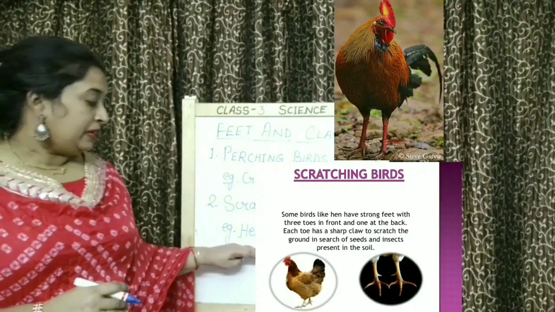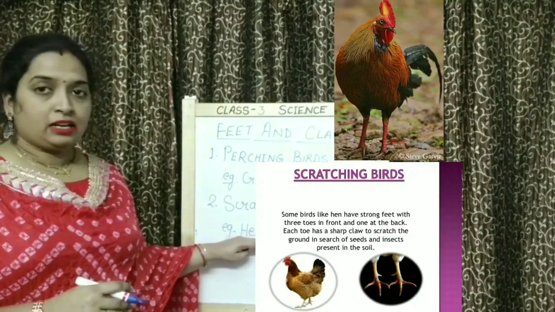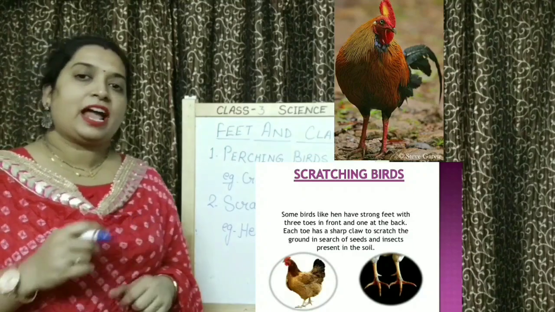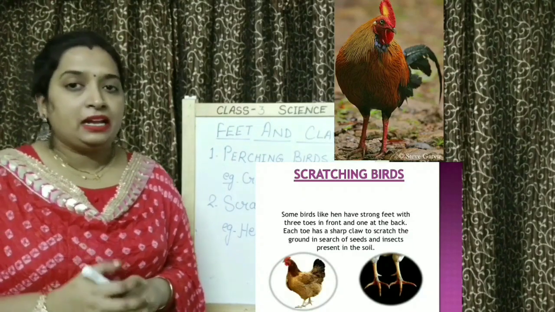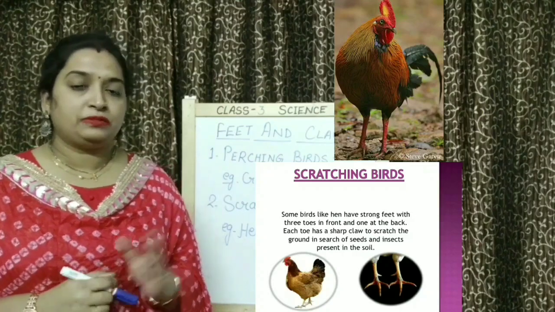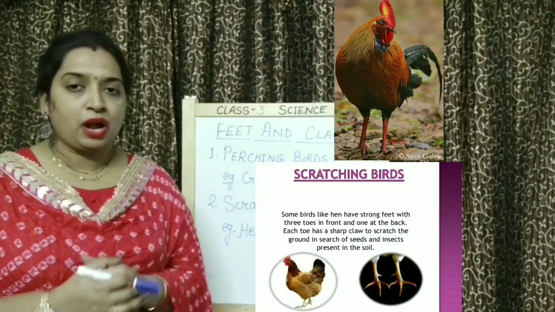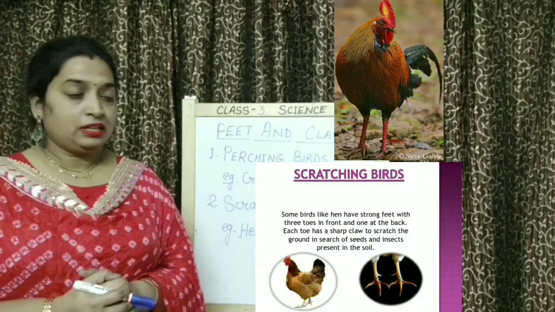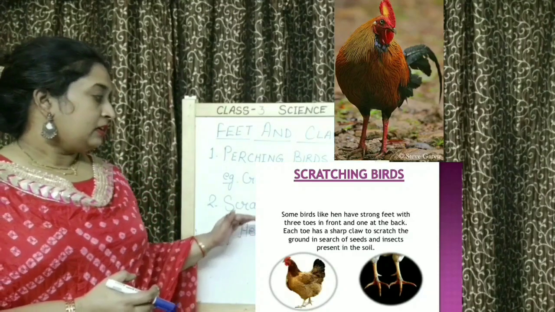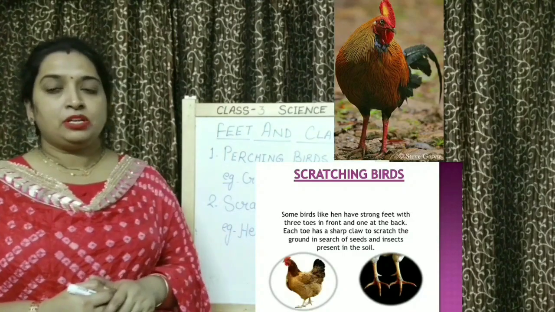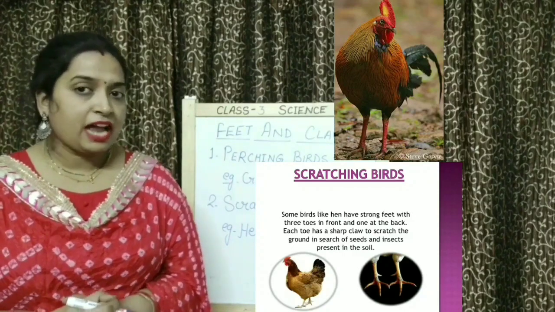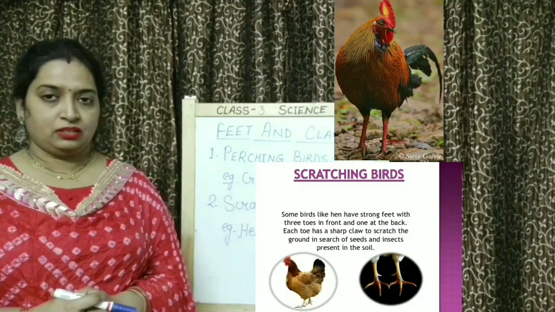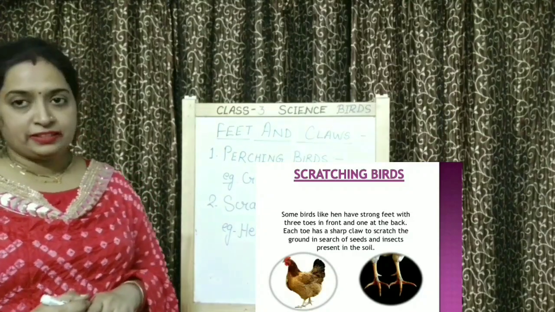see, children, in these birds, their claws help them to scratch the ground. Why? So that they can dig out insects and worms which are present in the ground. In this way, these claws help them to eat their food by scratching. So, this was about scratching birds.